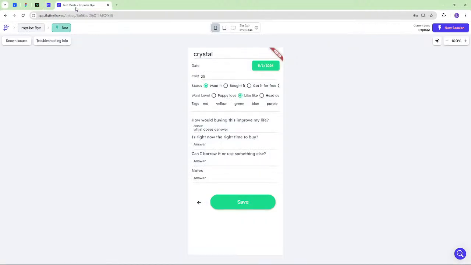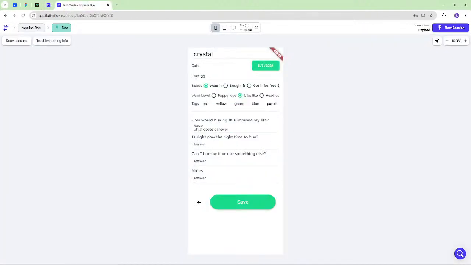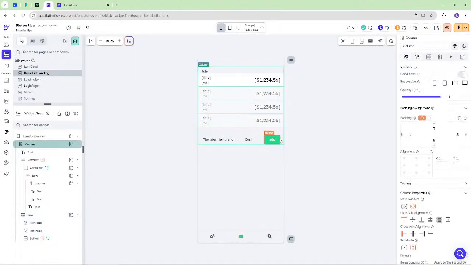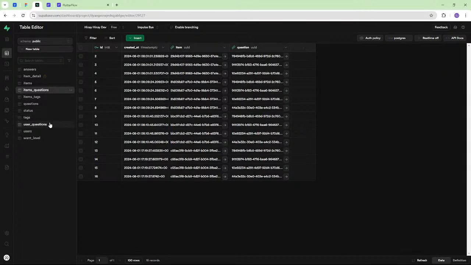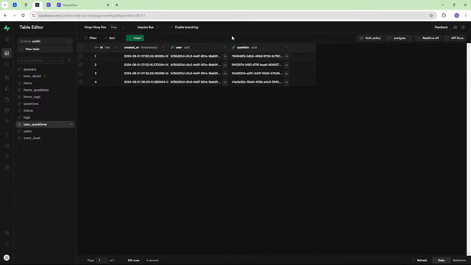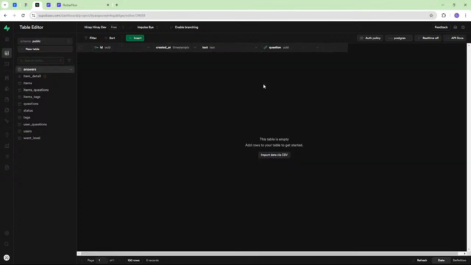Okay, but now we have it so that when you create a new item, it will add these questions and user questions to this table of item questions, and it will add some empty answers to answers.